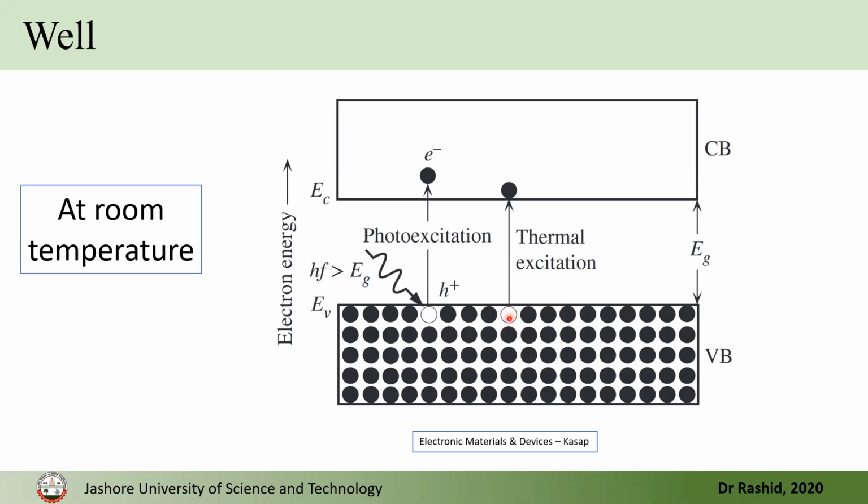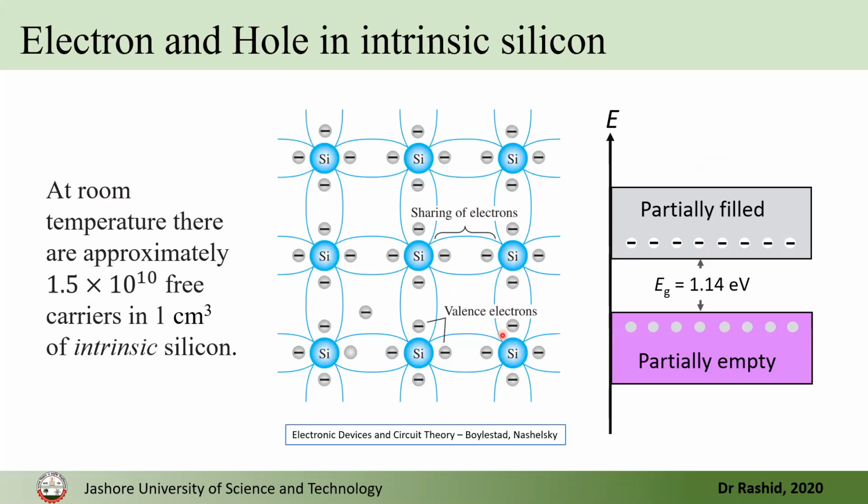So it takes energy. It can be thermal energy. It can be light, that is, a photon. So electrons jump from the valence band to the conduction band. They can conduct, or they can carry current, or they can contribute to the current. So what happens? This electron was supposed to be here. Because of thermal energy, it moves, and it leaves a void or empty space. We call it a hole. I have shown it here.